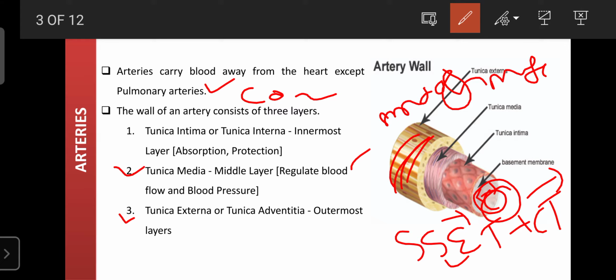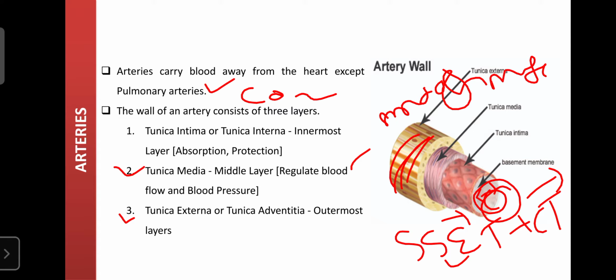If there is any loss of elasticity due to microbial infections or any entry of microorganisms, then the person may suffer from rupture of blood vessels, internal hemorrhage or even hypertrophy of the organ. If the diameter increases, the blood pressure automatically decreases, and that decreased blood pressure reaches the organ. If it fails, the same high blood pressure reaches the organ, and the organ suffers from high blood pressure. Due to that, the blood vessel can rupture, internal hemorrhage may occur or hypertrophy may occur, and the organ fails.